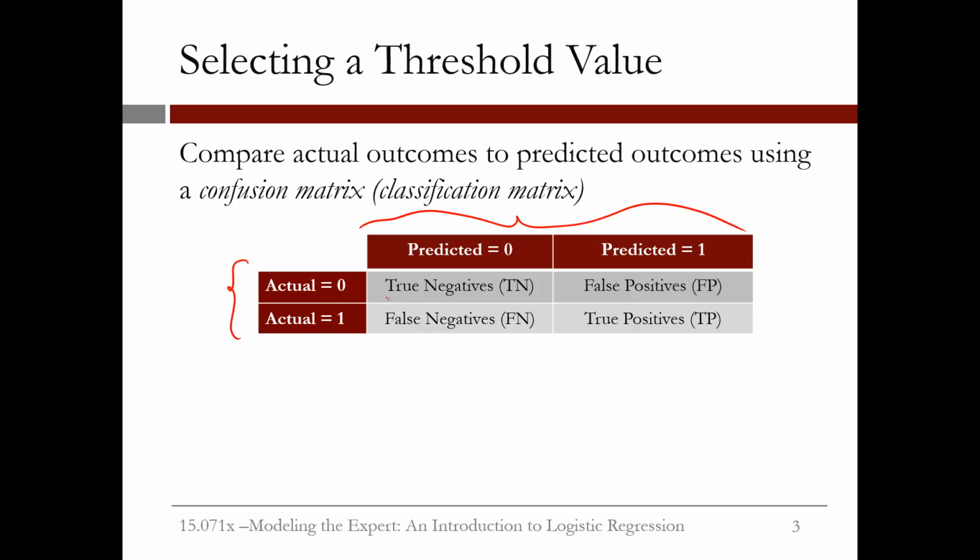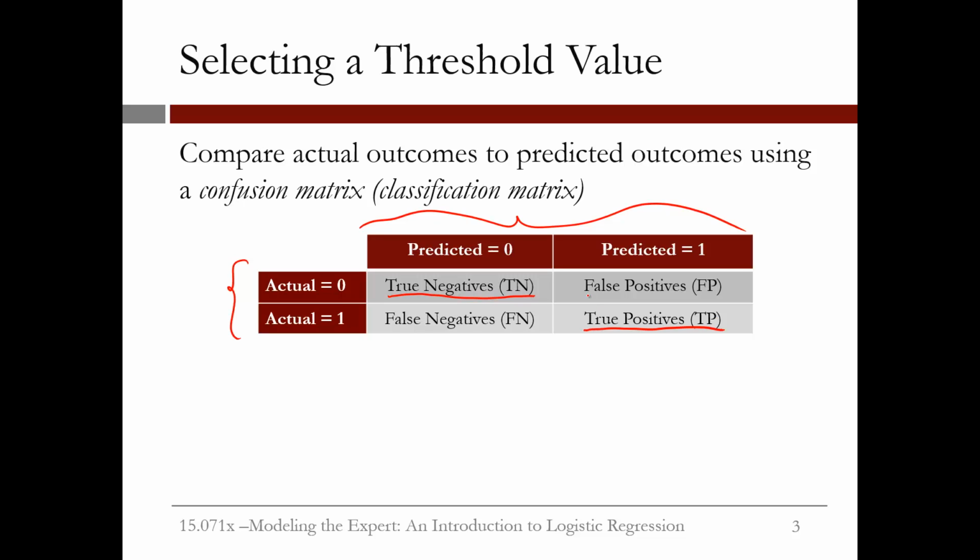So the number of true negatives, or TN, is the number of observations that are actually good care and for which we predict good care. The true positives, or TP, is the number of observations that are actually poor care and for which we predict poor care. These are the two types that we get correct.